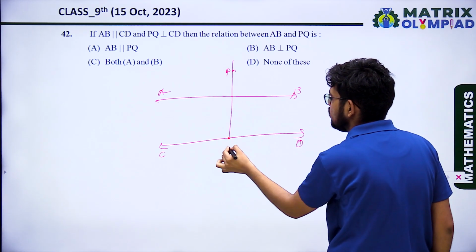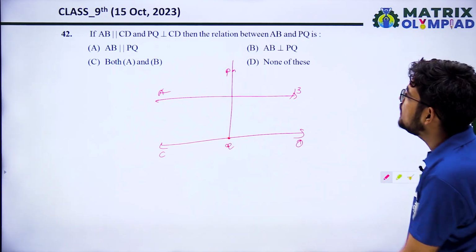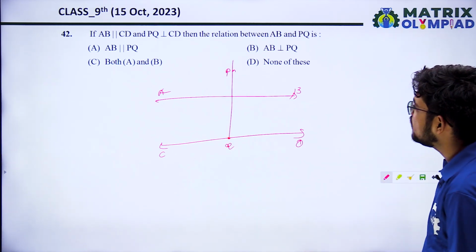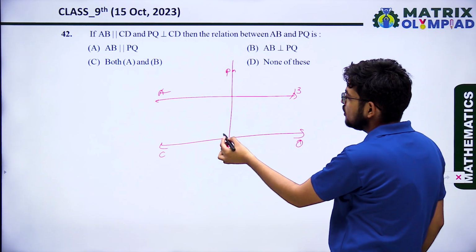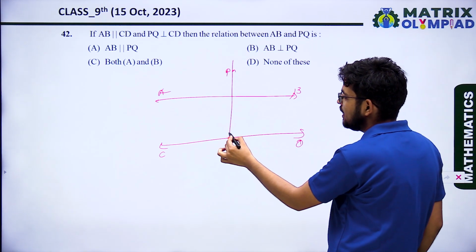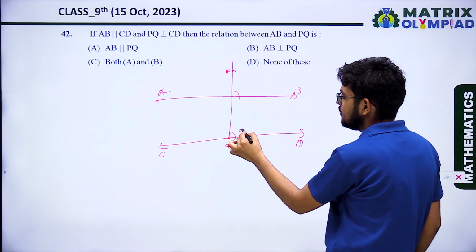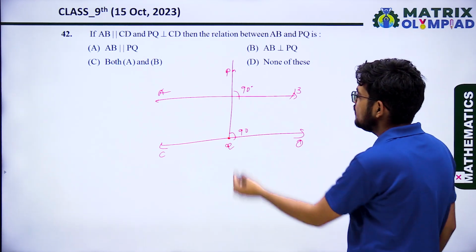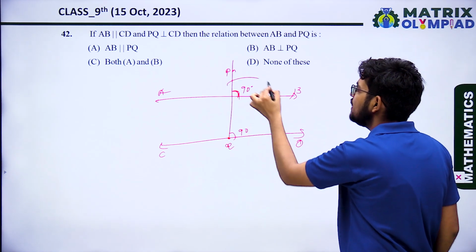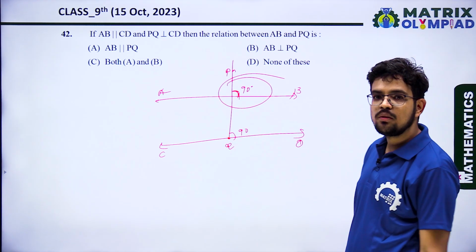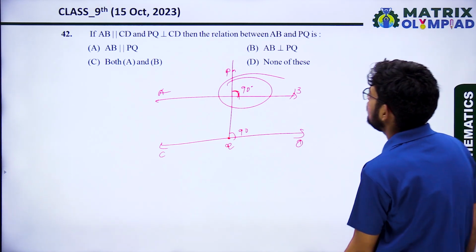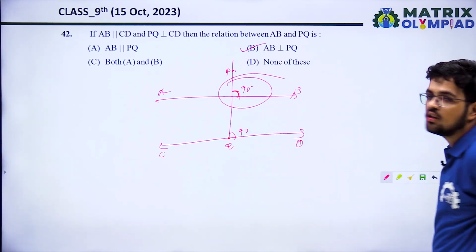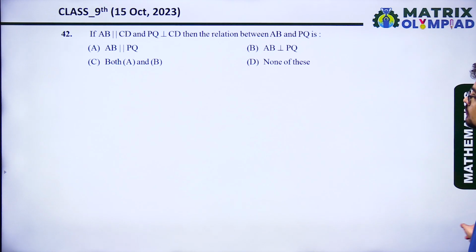Like PQ is a perpendicular on CD. Then what is the relation between AB and PQ? These lines are parallel. So this angle is 90, so this is also 90, na? Corresponding angle. So it is also 90 degree on AB. It means it is also perpendicular on AB, so AB is perpendicular to PQ.